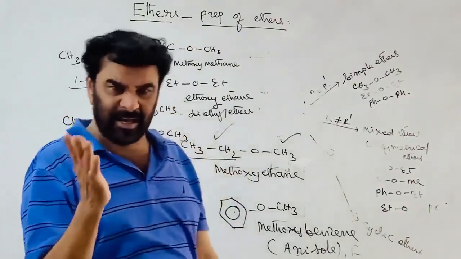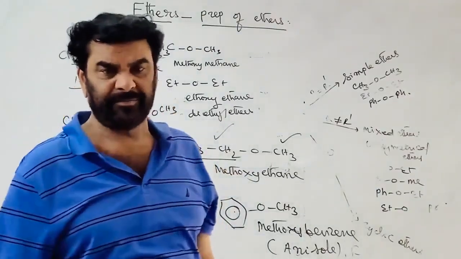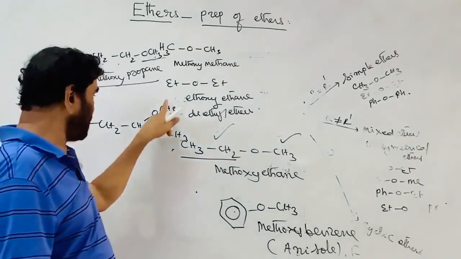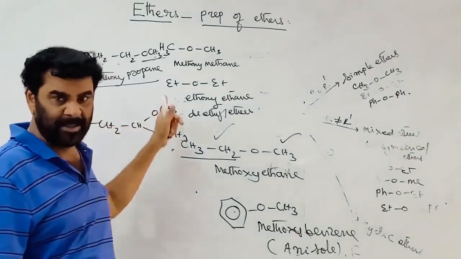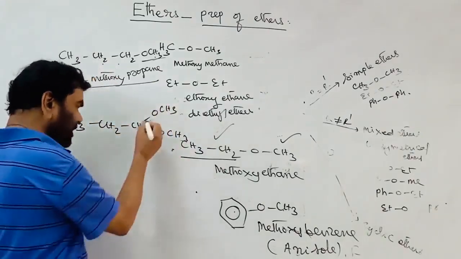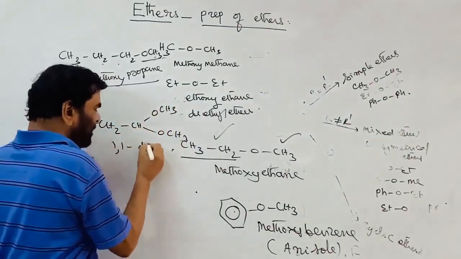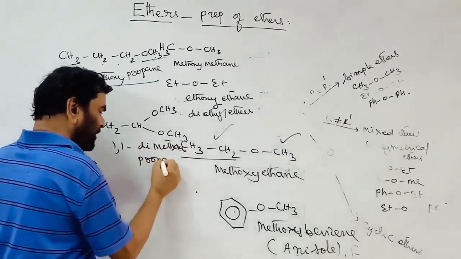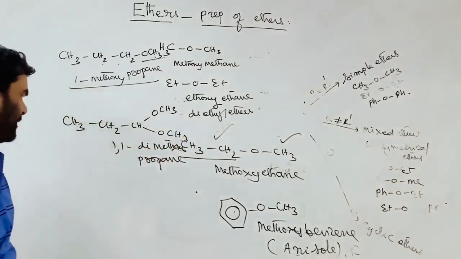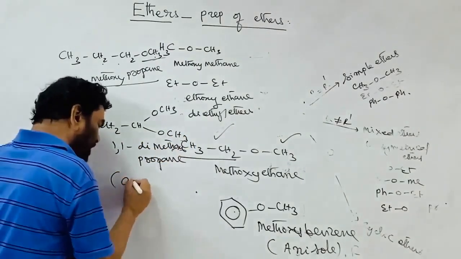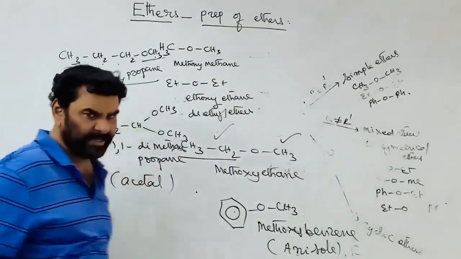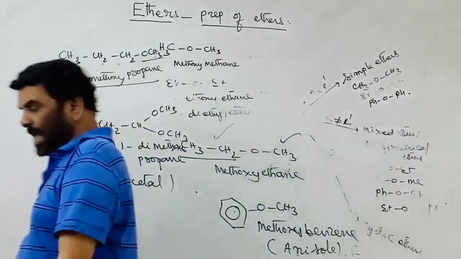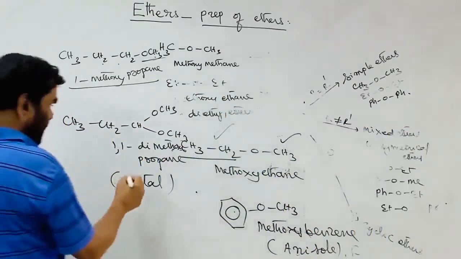Geminal diethers are called acetals or ketals. If it is a terminal geminal diether, the two ether groups are on the terminal carbon, the end carbon, then it is called an acetal. So this IUPAC name is 1,1-dimethoxypropane. Like 1,1-dichloropropane, all of this comes under the category of acetal. The general term is acetal. Acetals are stable in base and unstable in acid medium. They readily undergo hydrolysis.